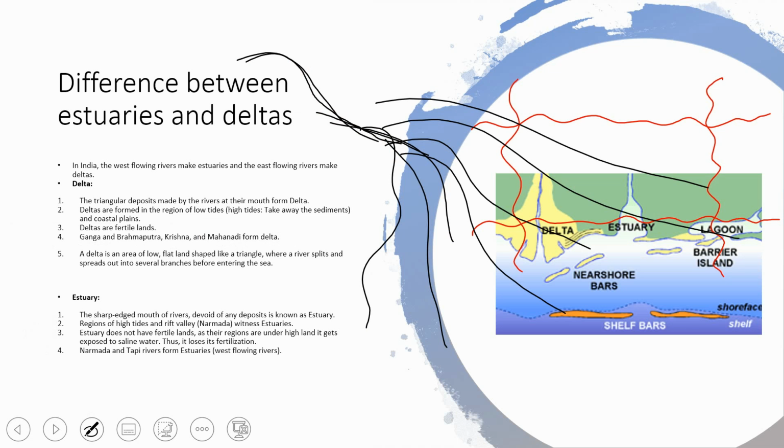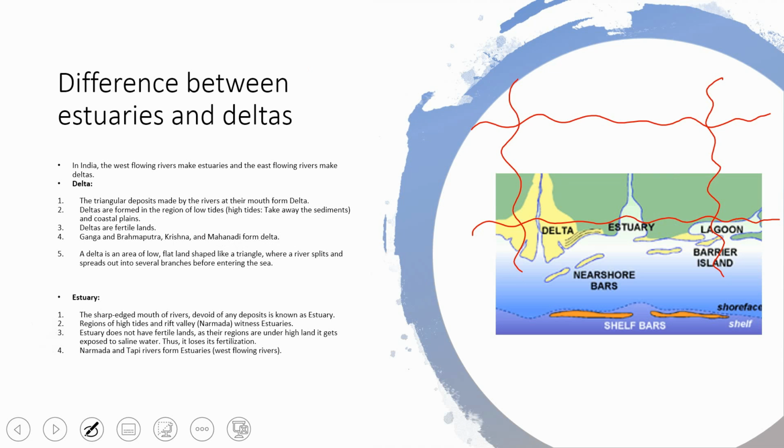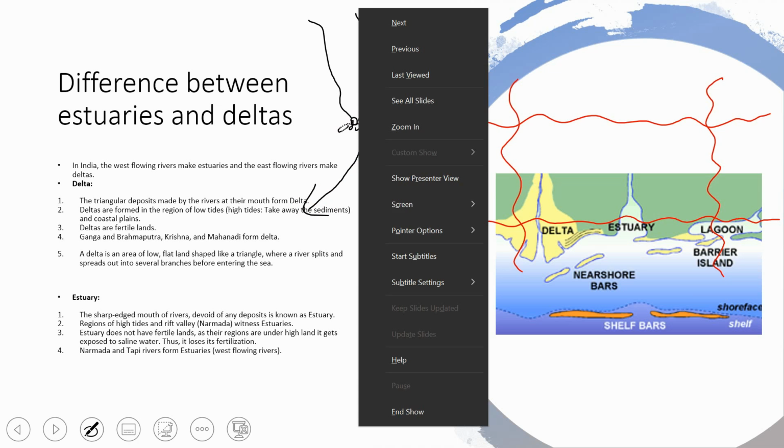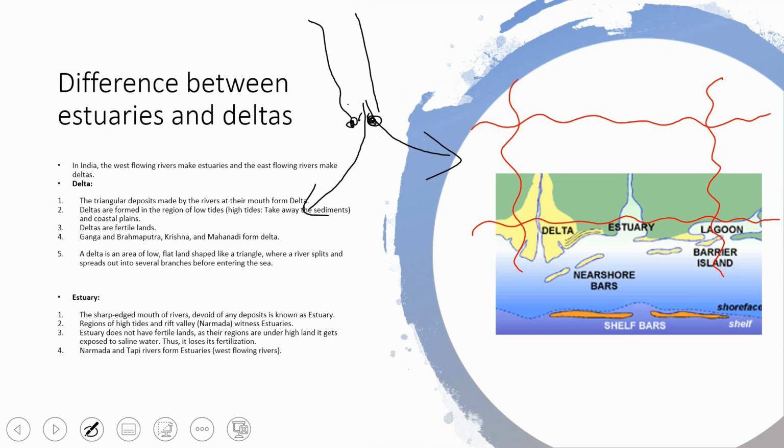Why? Because if sediment gets deposited here, then the river will change direction and form another direction. Again, sediment gets accumulated here, then the river will again change its form, another branch will be created, then again another branch. In this manner, at the mouth of the river you will see several branches getting formed, and this area that is forming land is so fertile, and is called a delta.